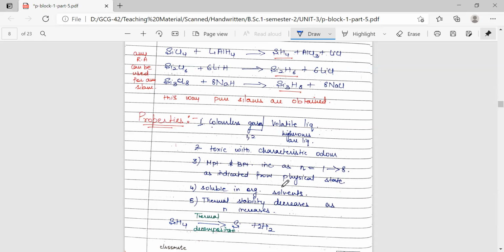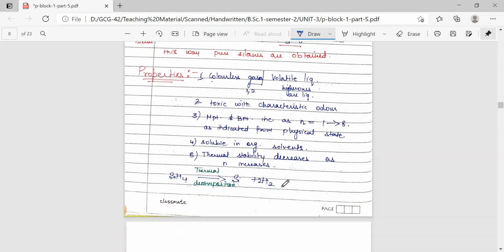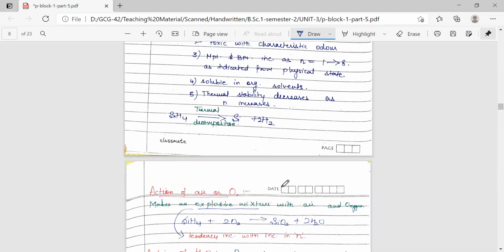As the melting points and boiling points are increasing, we can also see that from the physical state, the initial members exist in gaseous state, then the higher members exist as volatile liquids, and further higher members exist as stable liquids. They are soluble in organic solvents. With increase in n, thermal stability decreases. That means they are more prone to decompose at the same temperature where the lower silanes are stable.